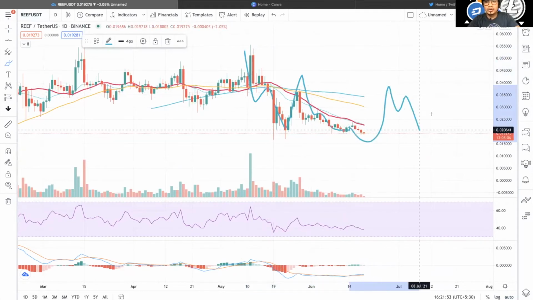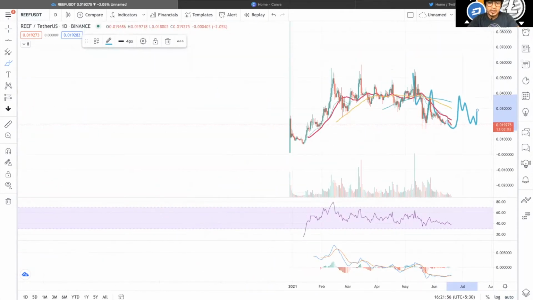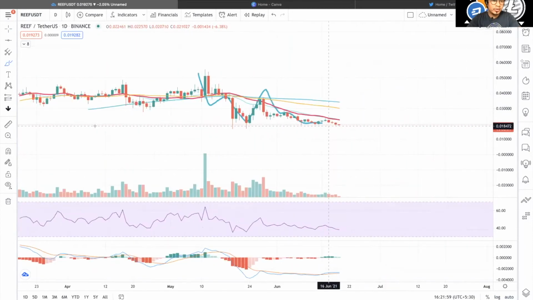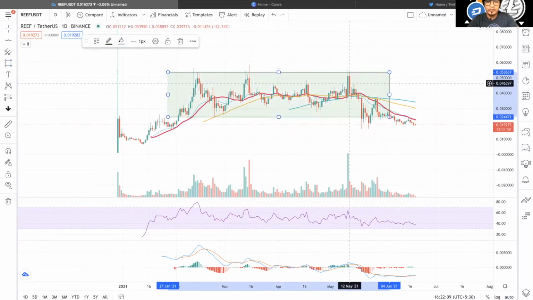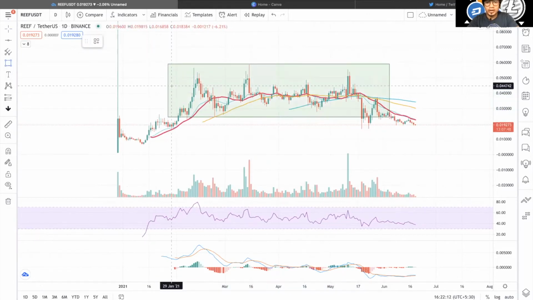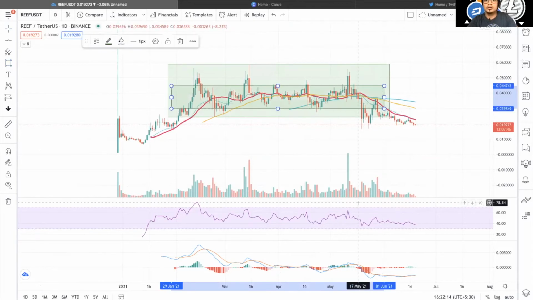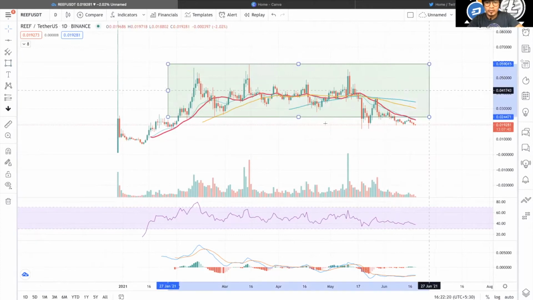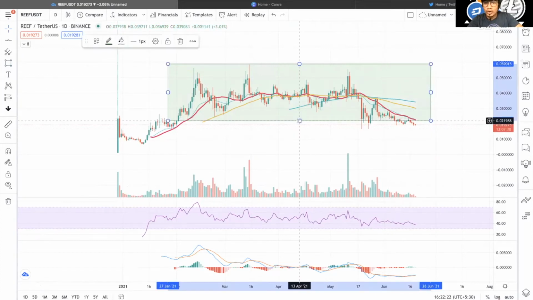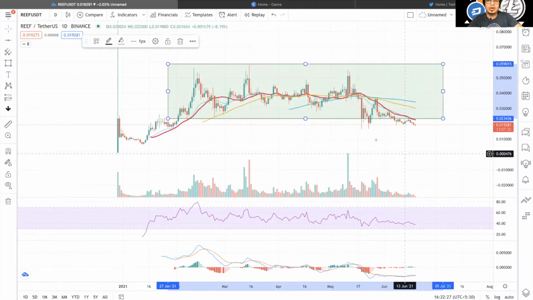Until we get a bounce, something like this here, we can say that this, as well as this, will be a 4-hour chart range bound construction, but not on the 1 day yet. This is our 1 day range bound construction on the macro level. And for the micro level, for intraday trading, this is not valid now, because it has been broken. As you can see, we broke it here. We were not able to sustain this level, and we are still trying to attain it, but this pushes us back out every time. Tried to push in, again came down.